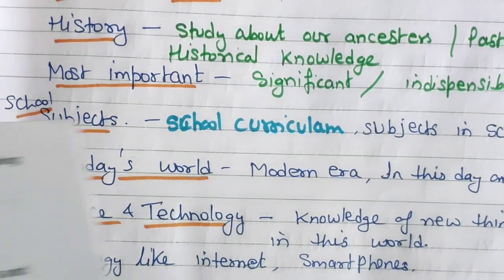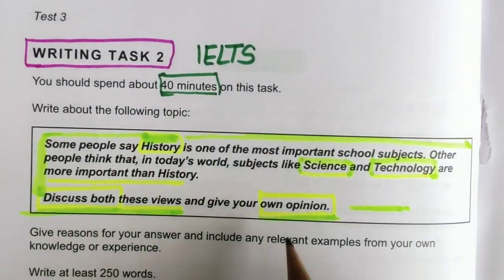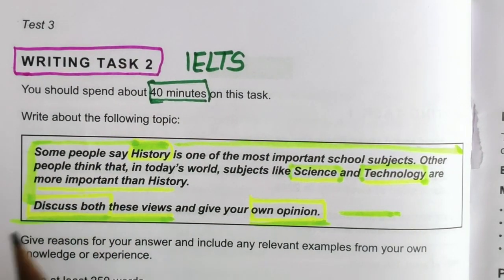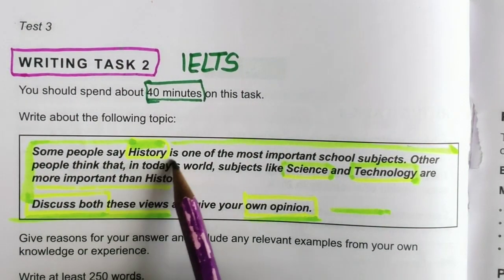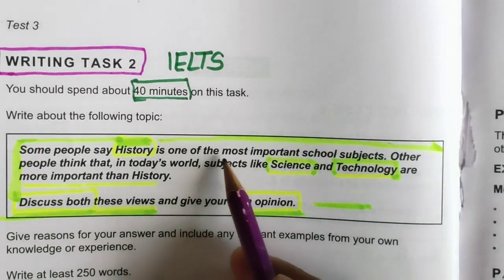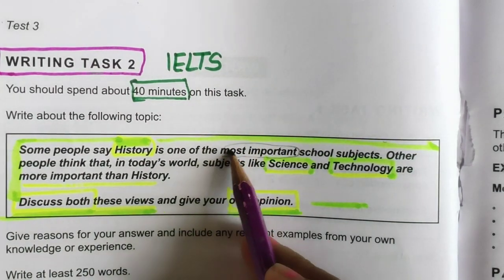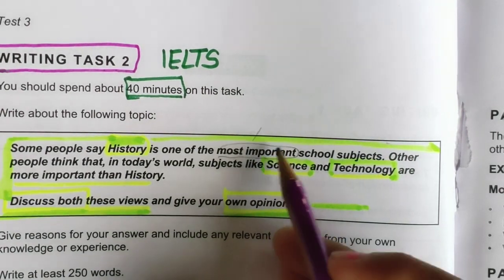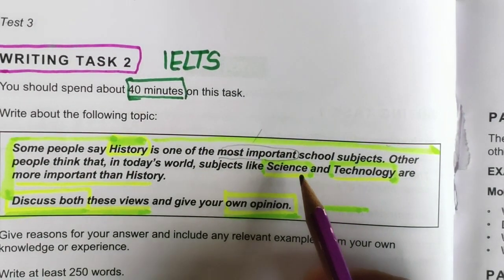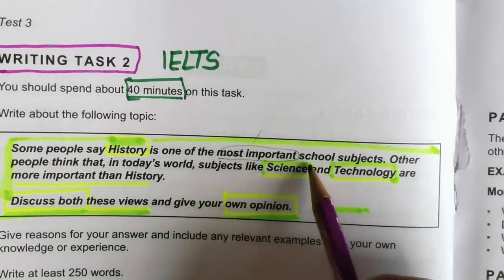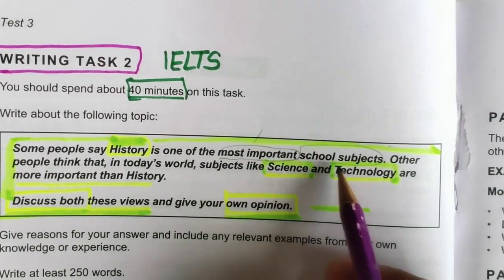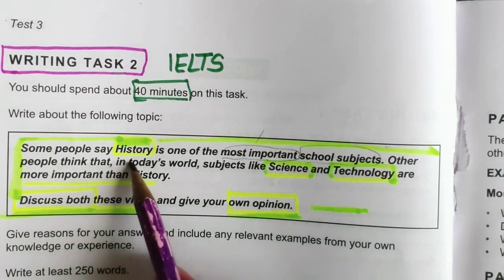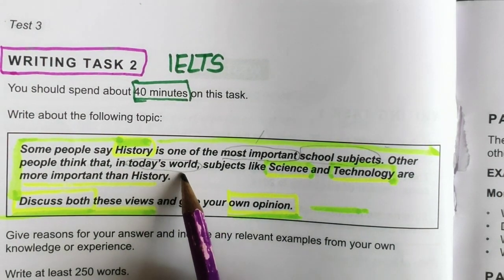Okay, so let's read the question again. Here, let's find the important words. Some people say history is the most important. Of course, "most important" is also an important word. For most important, we could write significant or significance, or necessity of school and all. School subjects, yes. Other: in today's world, yes, modern era, in this day and age.